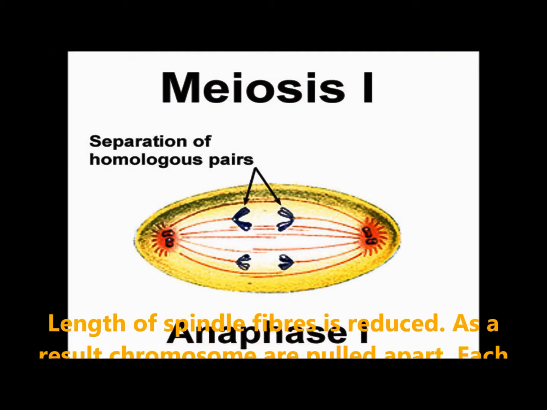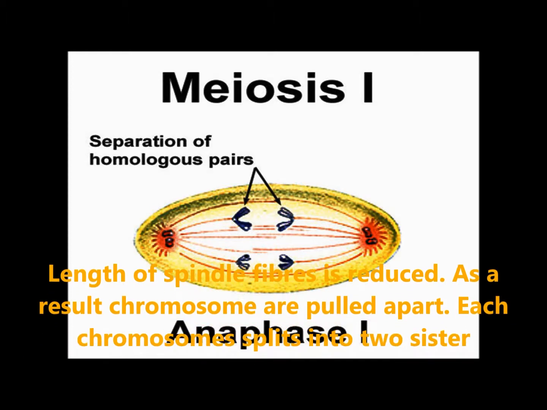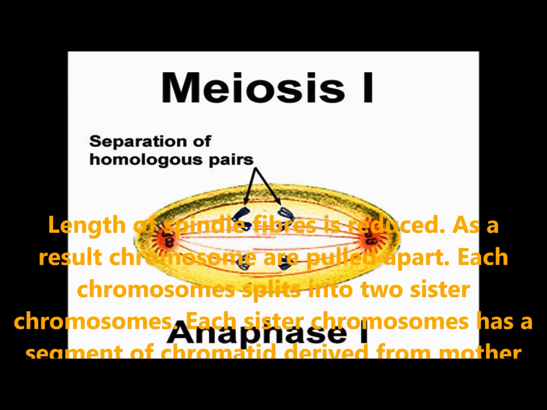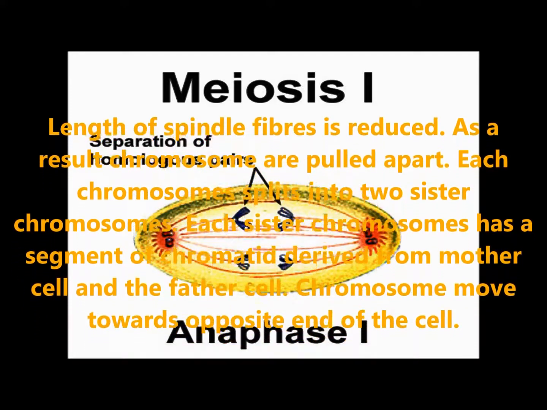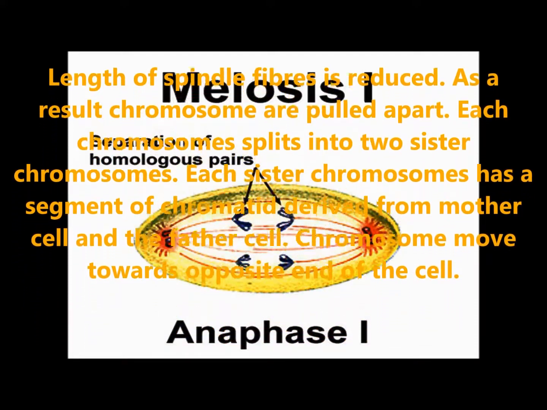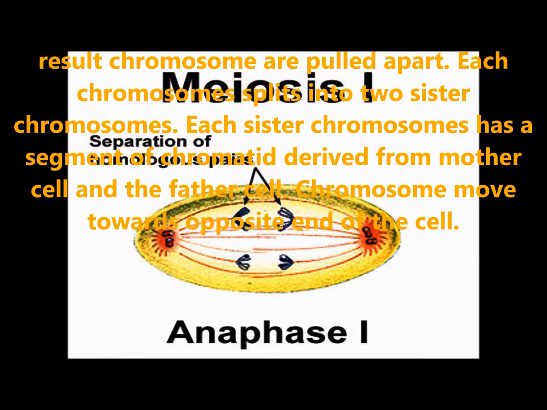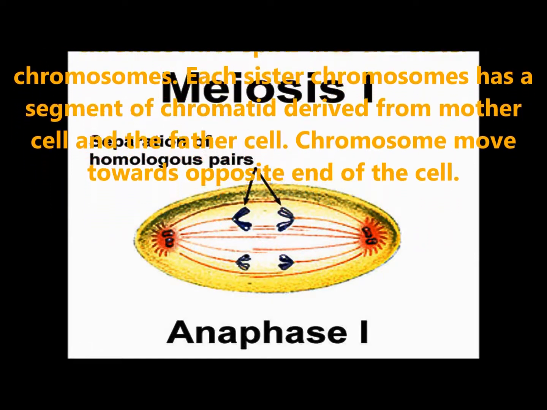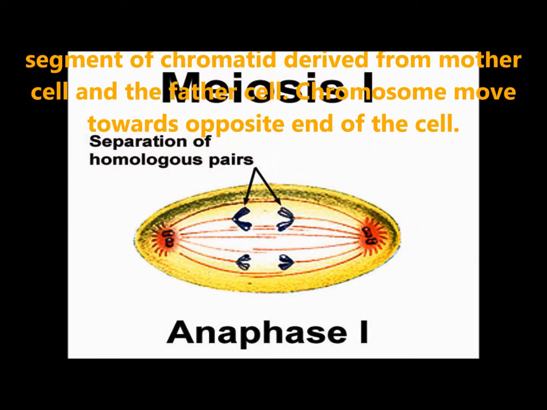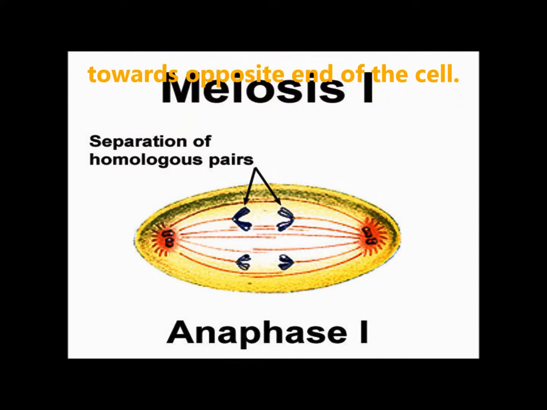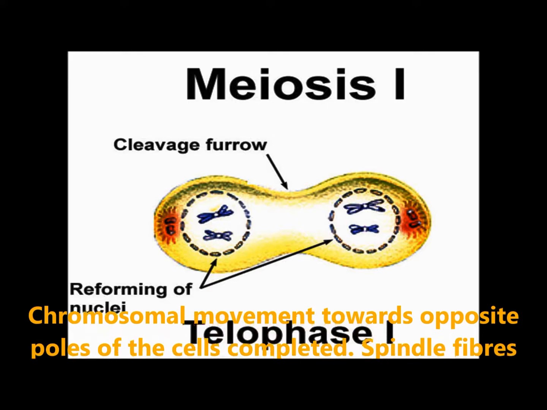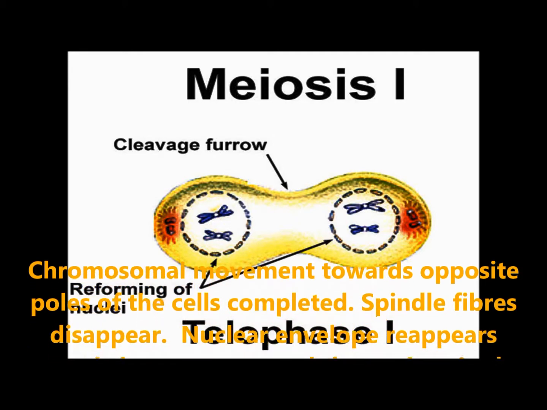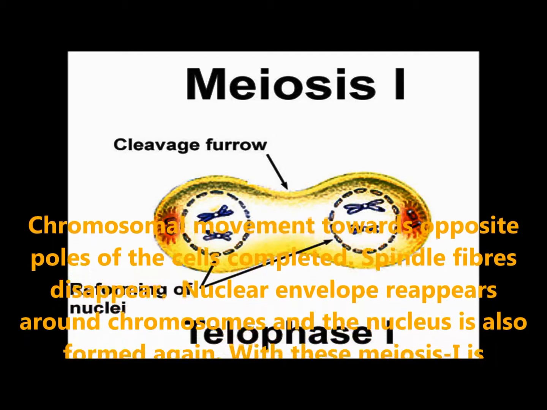Anaphase 1. The length of the spindle fiber is reduced. As a result, chromosomes are pulled apart. Each chromosome splits into two sister chromosomes. Each sister chromosome has a segment of chromatid derived from the mother cell and one from the father cell. Chromosomes move towards the opposite ends of the cell. Telophase. Chromosomal movement towards the opposite poles is completed at the end in this stage.